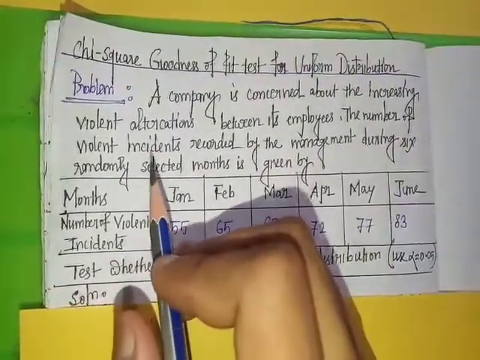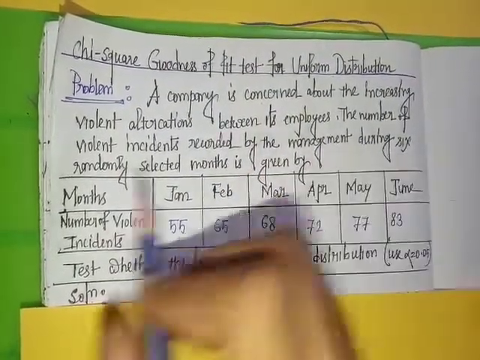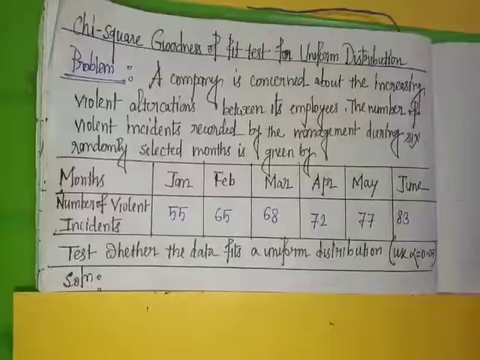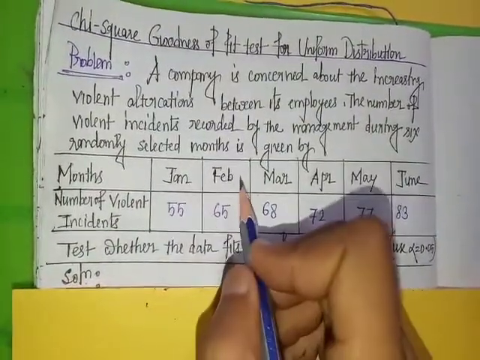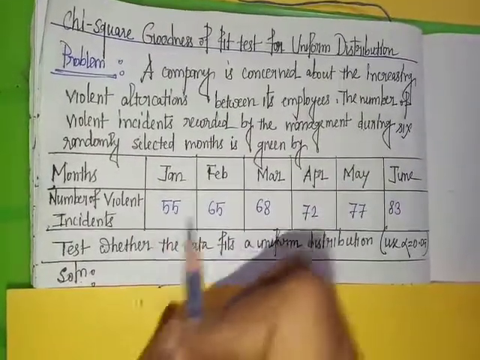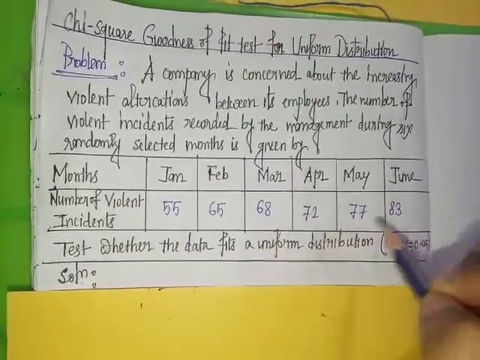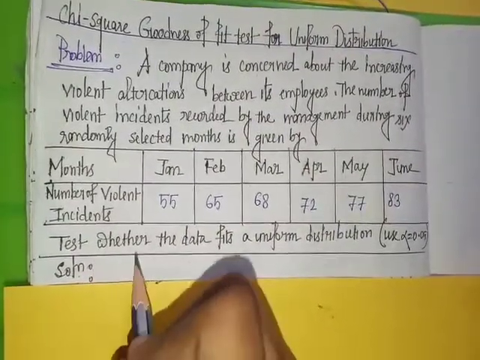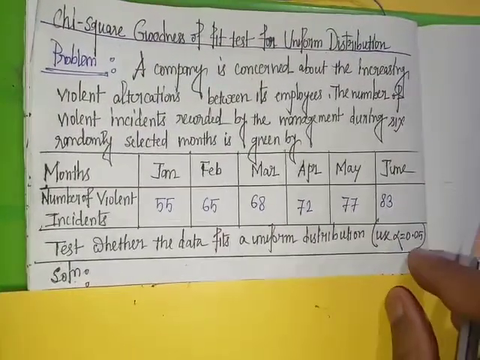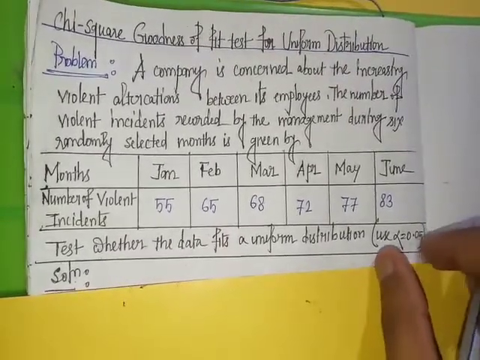The number of violent incidents recorded by the management during 6 randomly selected months is given by this: January, February, March, April, May, June. The number of violent incidents: 55, 65, 68, 72, 77, 83. Test whether the data fits a uniform distribution. Test at 5% level of significance, that is, use alpha equal to 0.05.